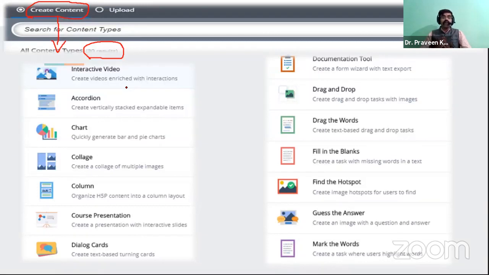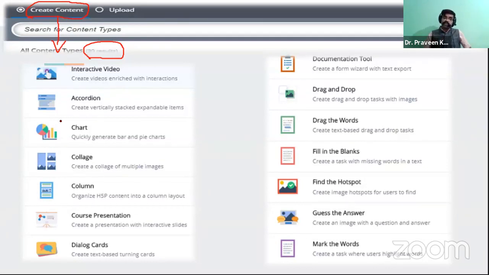Definitely, for all the courses and all the educational streams, you can make use of H5P because the options are there. So that is the interactive video. By collecting in a video, you can add some question types, and while adding the questions, you can interact with the video and check the students' knowledge, how much they have gained and how they are going through the content, so that will be highlighted.